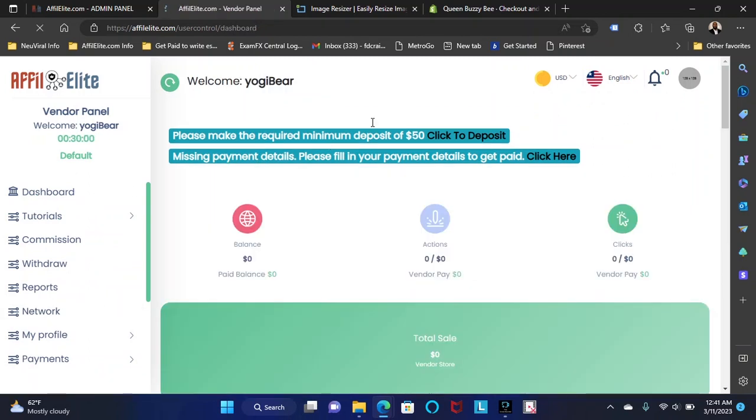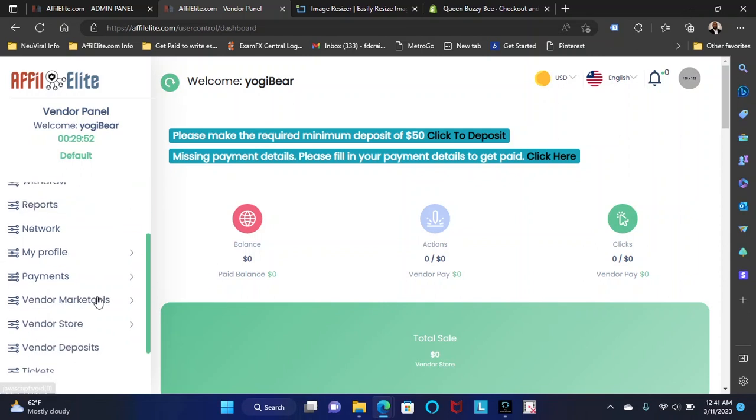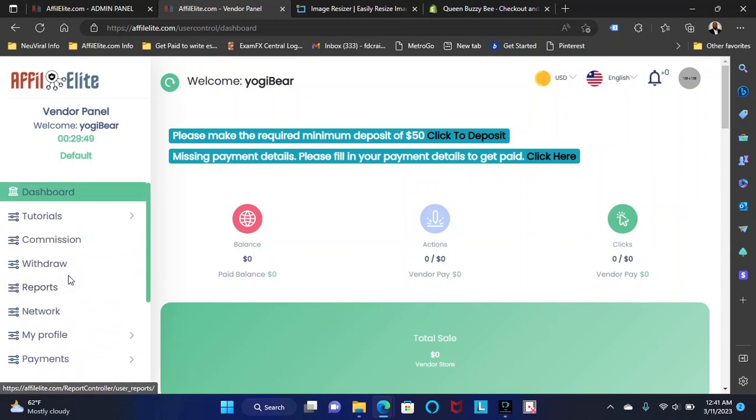So go ahead once you make it to this. Of course, this was on the dashboard as well. This is going to be where your minimum deposit is going to be held in your wallet, and it's going to be dispersed to the affiliates as they bring you sales. So if you set 5% of a sale and you have $50 in your wallet, it's going to come directly from your wallet. Like if you're selling a $25 item and you set 5% per sale, they're going to get $1.25. So that would come out of your $50.